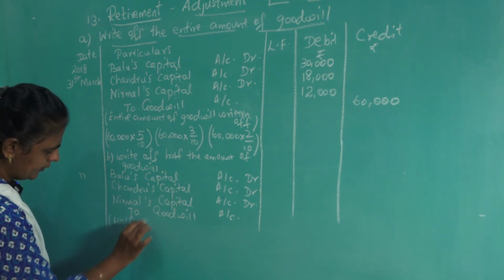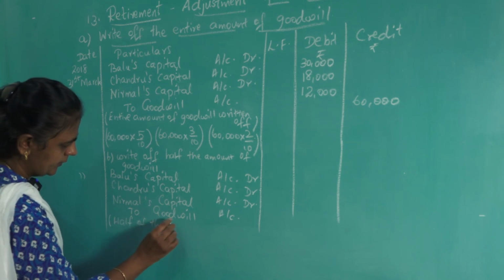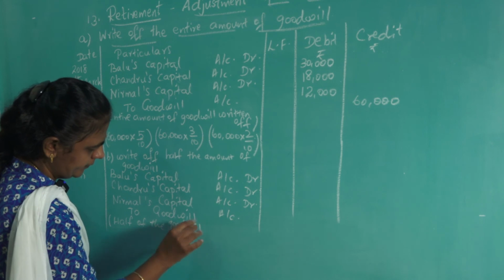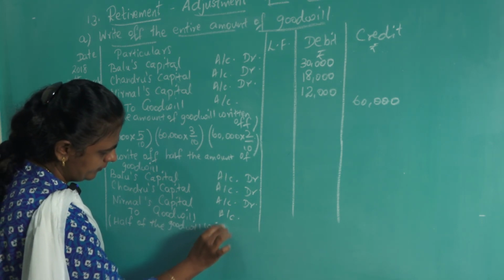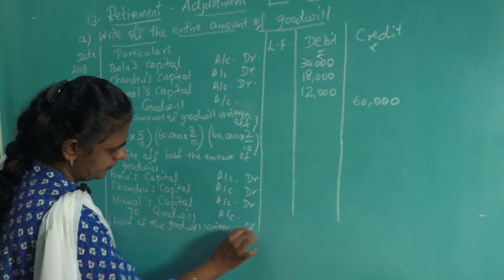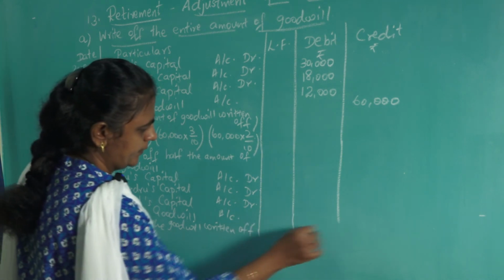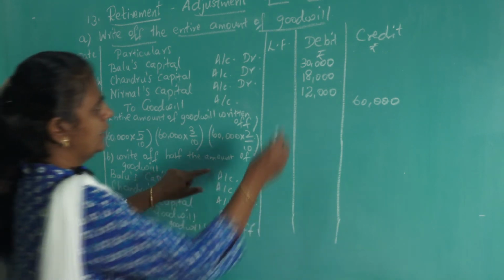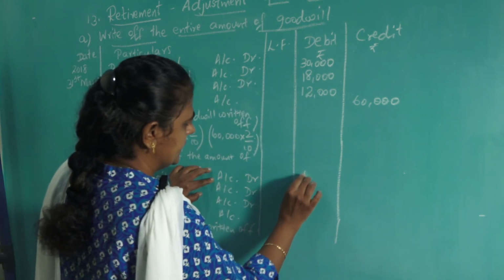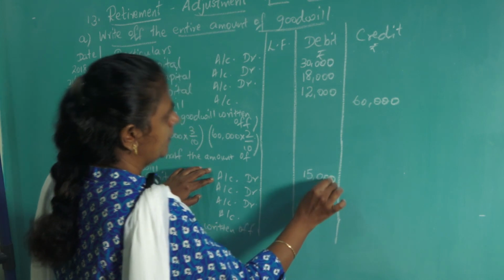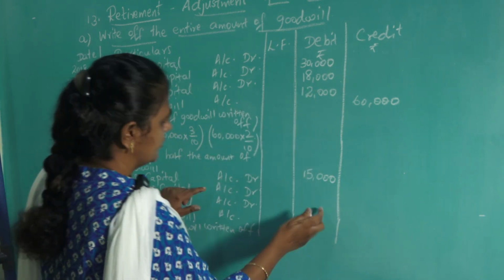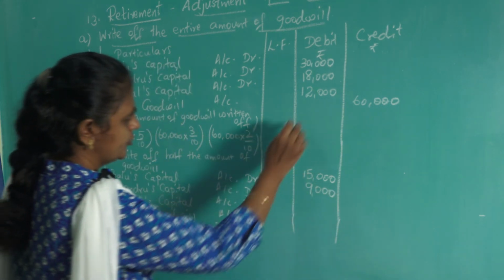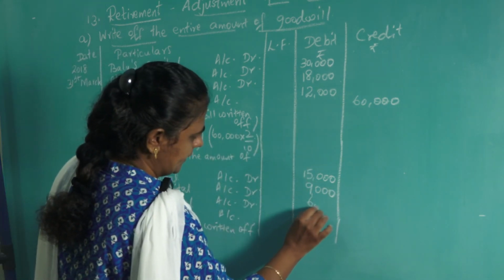Half of the goodwill written off. Only half of the goodwill is written off here. So, for Balu it is 30,000, half means it is 15,000. Here for Chandru it is 18,000, half of 18,000 is 9,000, and for Nirmal it is 12,000, so here you will get 6,000.